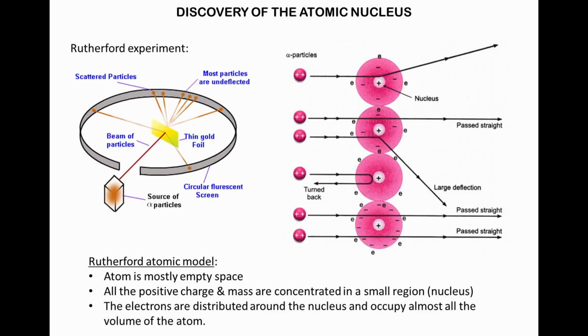Where are all these subatomic particles located in an atom? Rutherford did an experiment with a beam of positively charged alpha particles directed to a very thin sheet of gold foil.